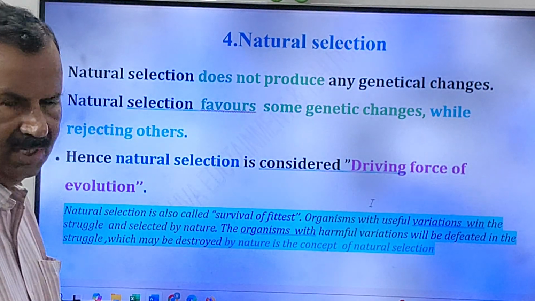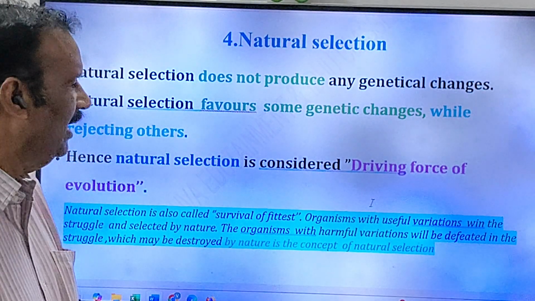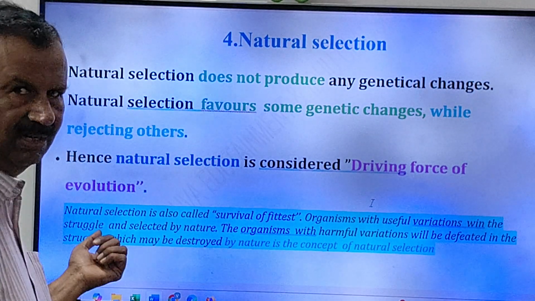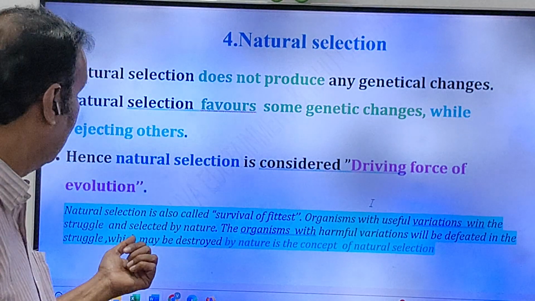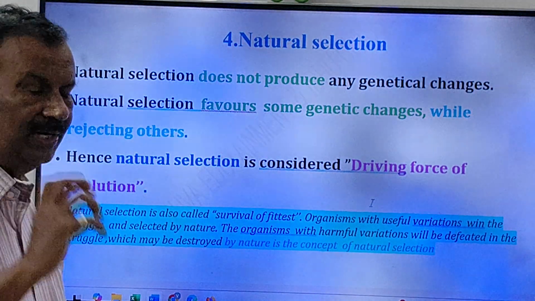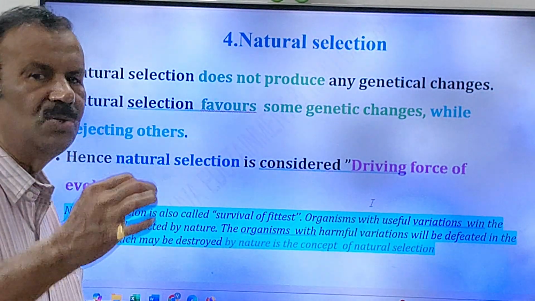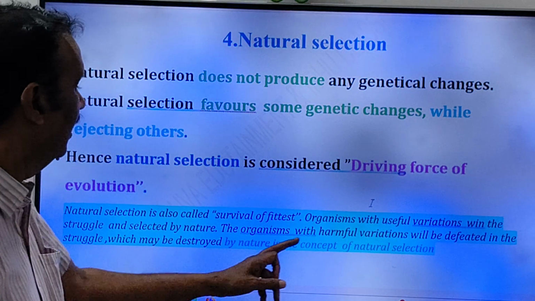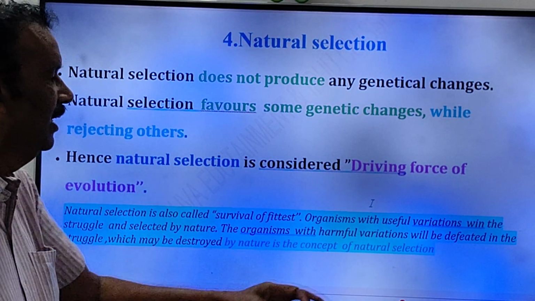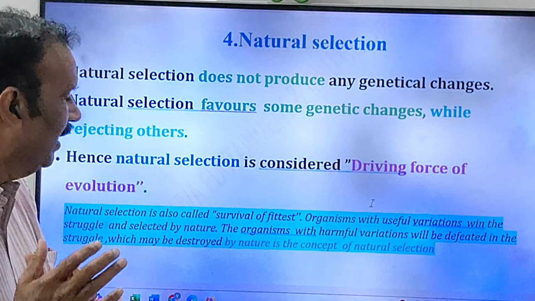You know, friends, we read in the Darwin theory, organisms with useful variations win the struggle for existence and are selected by the nature. So nature selects whom, friends? Nature selects the organisms which have useful characters or useful variations, and the organisms with harmful variations will be defeated in the struggle, which may be destroyed by the nature.